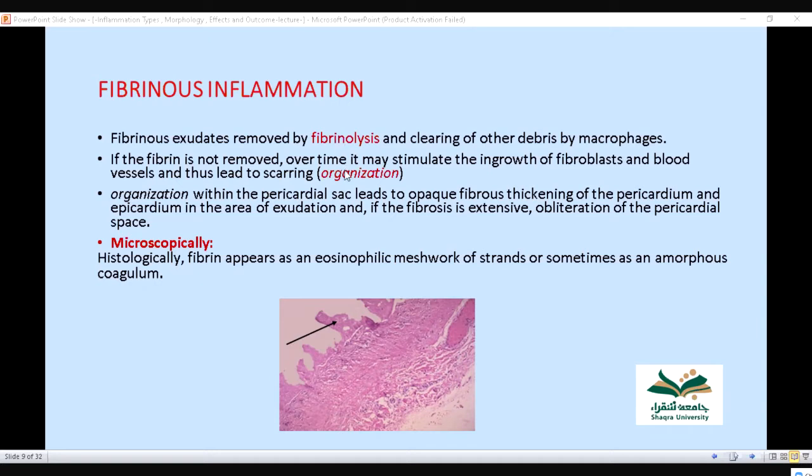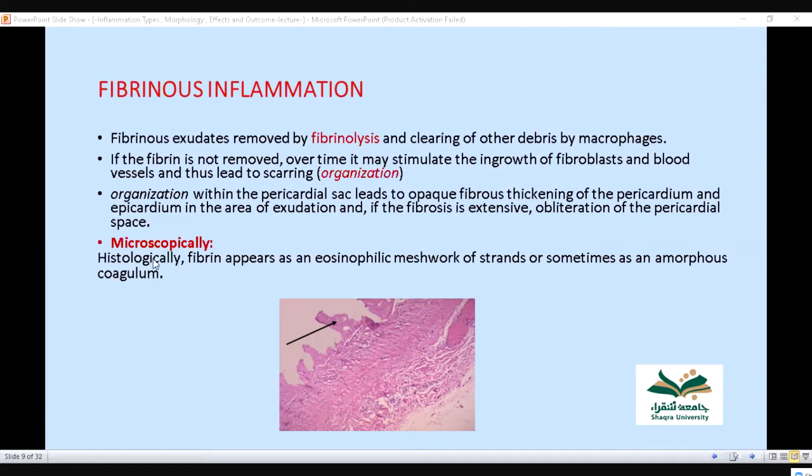Similarly, if it is not removed by the macrophage, it can undergo organization within the pericardial sac, which leads to opaque fibrous thickening of the pericardium. So this fibrin will either be slowly broken down and eaten by macrophage, or it can be organized. We call that process organization, where there can be thickening of the organ.